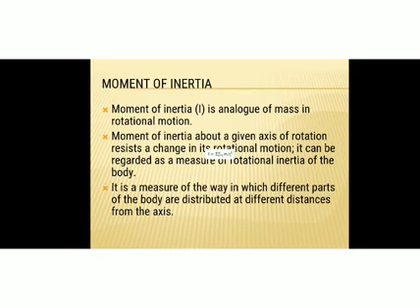Okay, so moment of inertia about a given axis of rotation resists a change in its rotational motion. The body does not want to accept that change. It always resists that change, just like our inertia. Now, it can be regarded as a measure of rotational inertia of the body. Okay, it is a measure of the way in which different parts of the body are distributed at different distances from the axis.